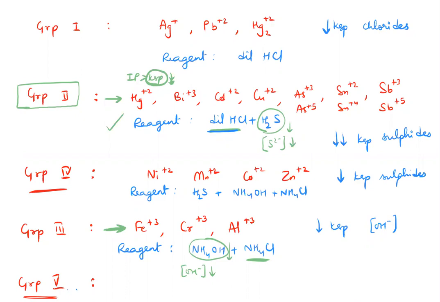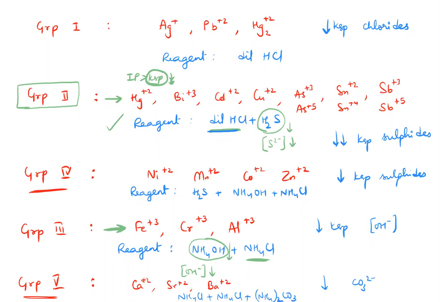Next, group 5. There are 3 cations in group 5: calcium, strontium, and barium, and these are precipitated as carbonates. We are going to add ammonium hydroxide and ammonium chloride again. Additionally, we are going to add ammonium carbonate to ensure that they are precipitated as carbonates.